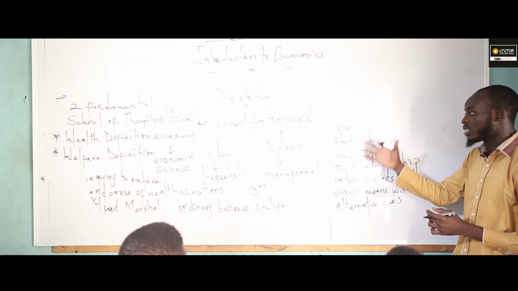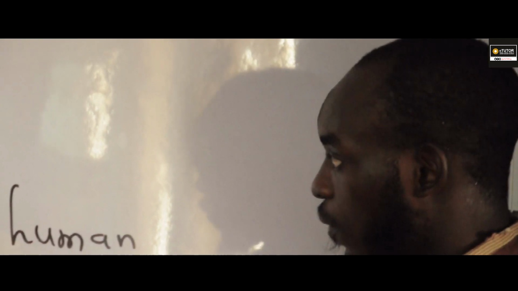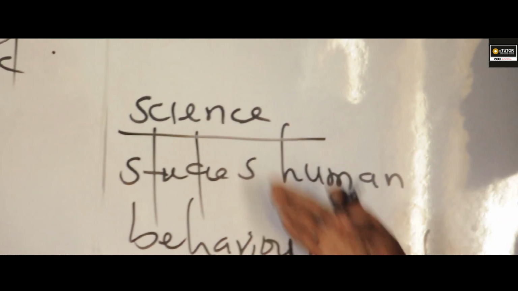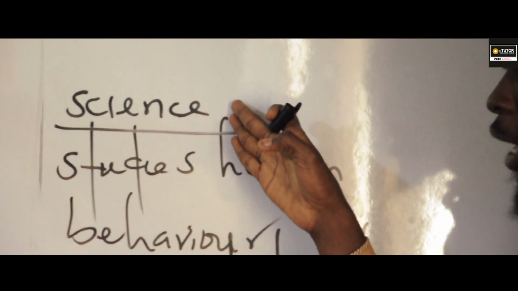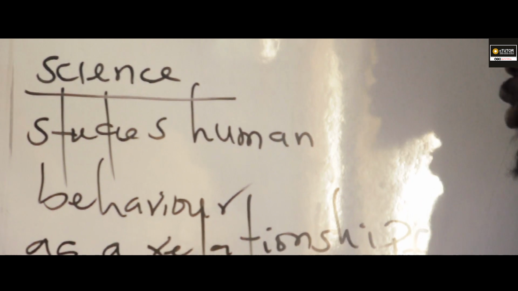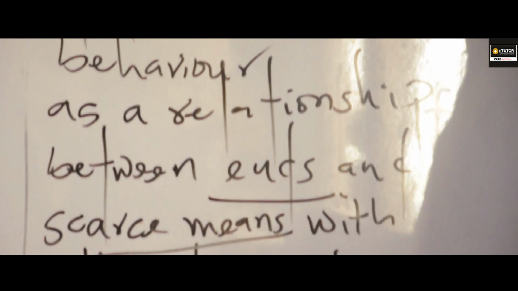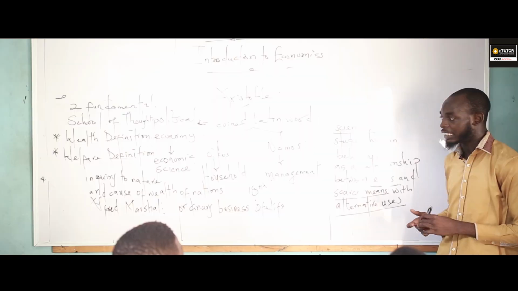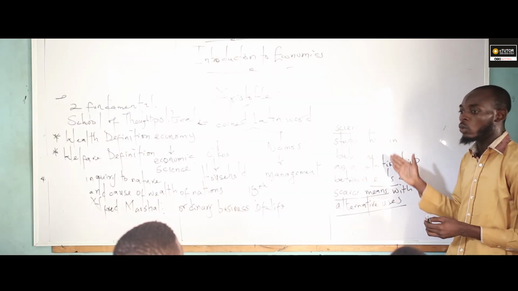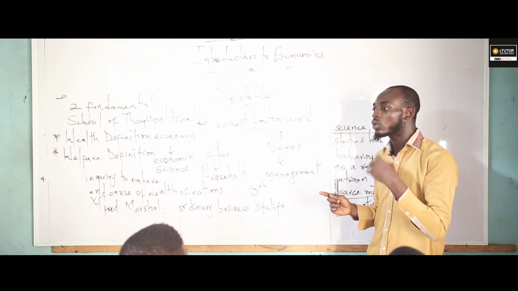Now, if you look at this definition, there's something that we need to underline. We need to underline a lot of things. The first thing is that as a science, we develop another problem from that. Studies human behavior as a relationship between what? Ends and what? Scarce means and also alternative what? Uses. Do you understand?